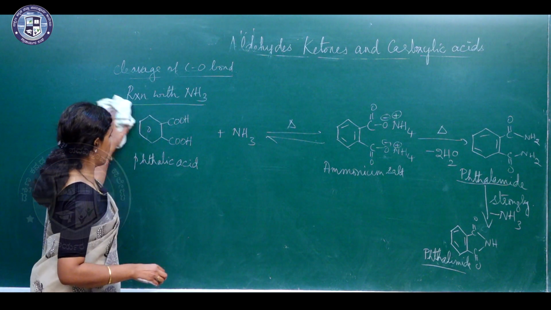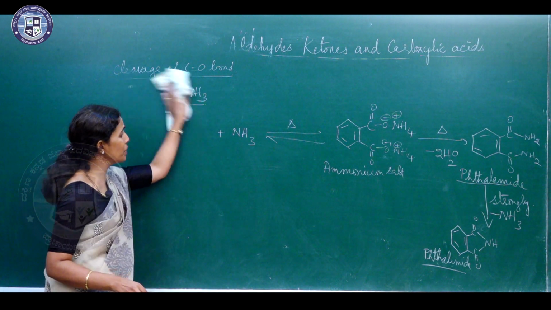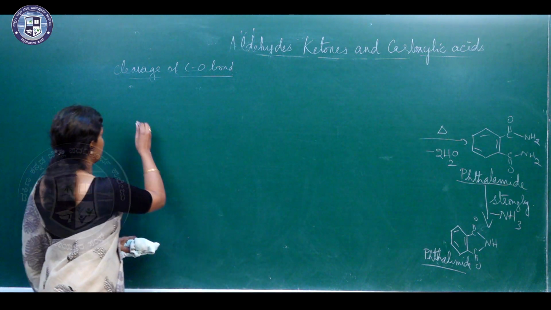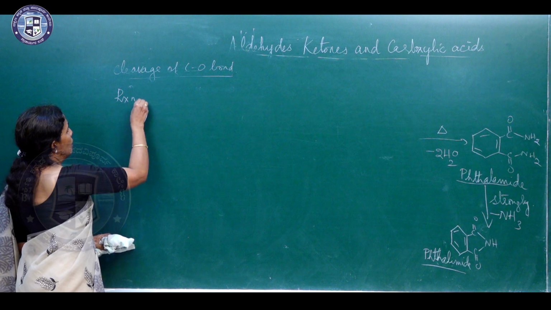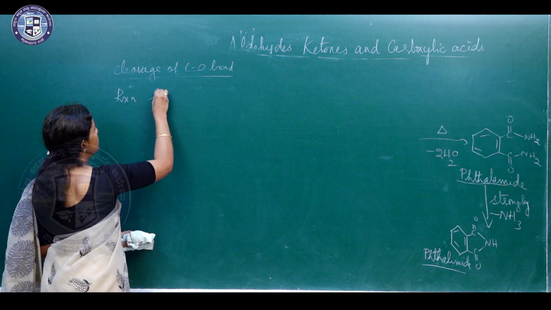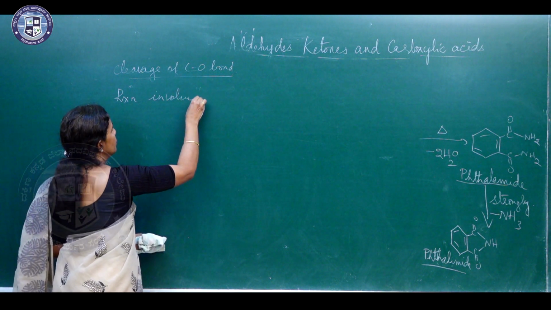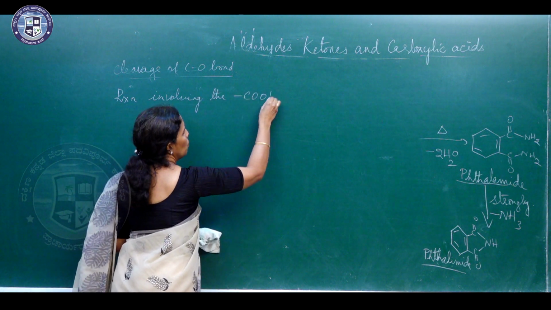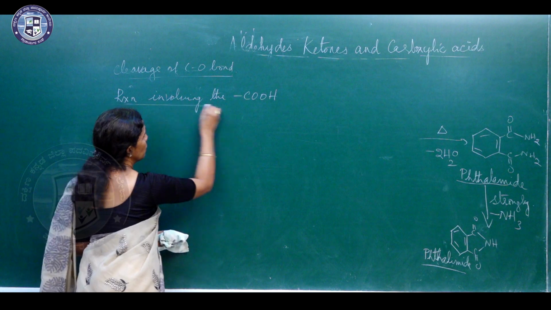So, the next reaction is with respect to the carboxyl group, the reaction involving the COOH group.